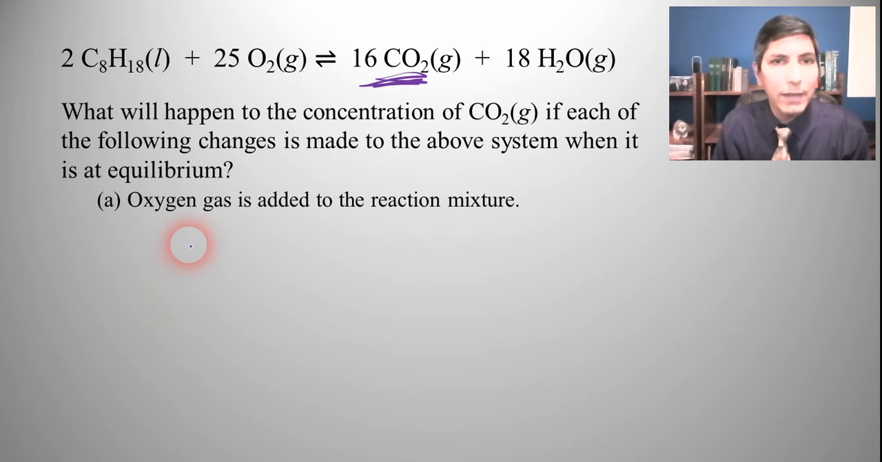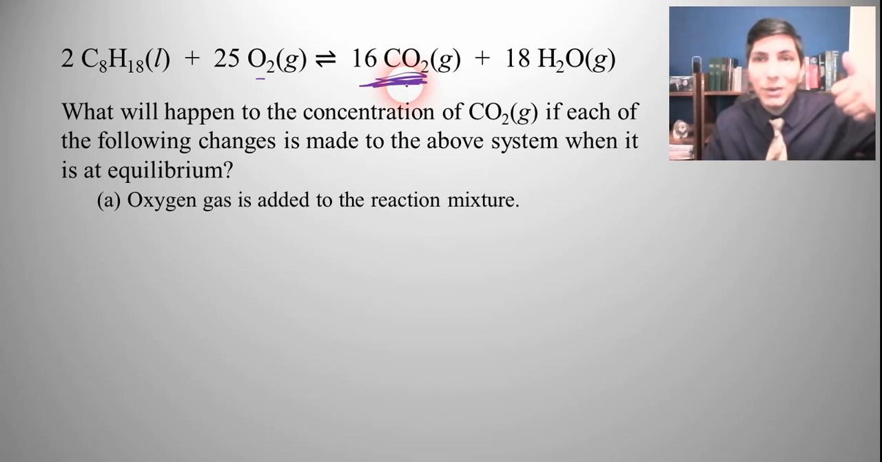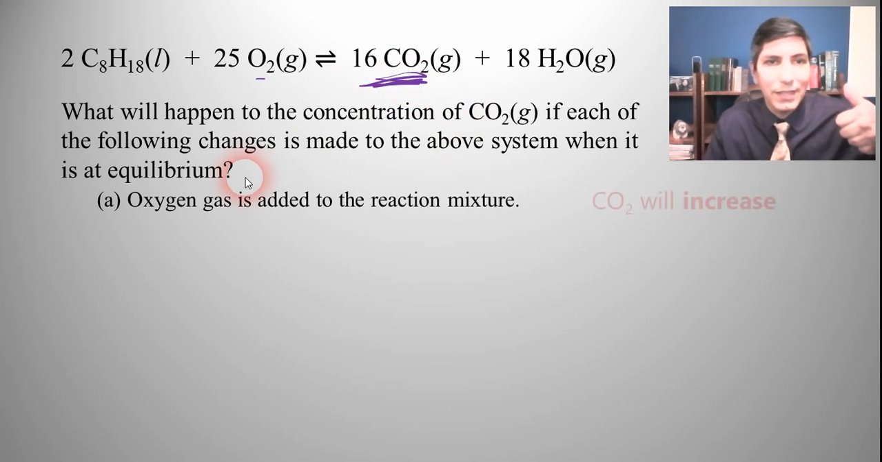So let's start by adding some oxygen gas to the reaction mixture. Well, if you add the oxygen, it's going to shift equilibrium to the right, isn't it? We're going to have more products. We're going to have more carbon dioxide. We're going to have more water vapor as well. So the CO2 is going to increase. So that's the answer for that one.